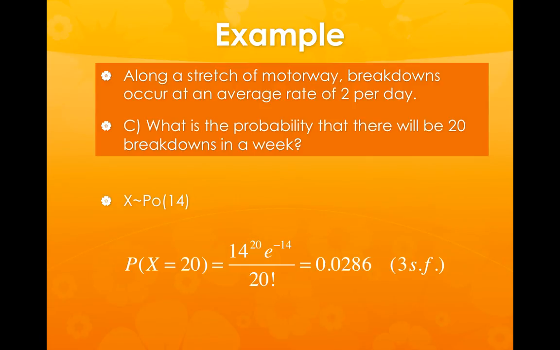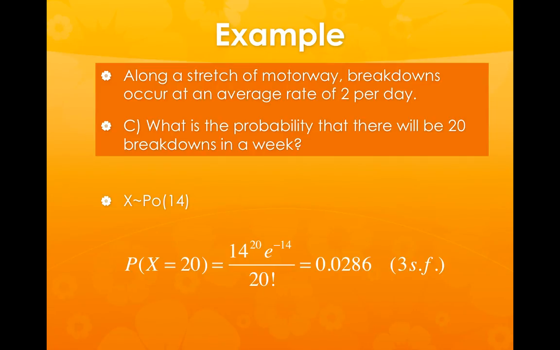And this again just brings me back to the comment made earlier about when we're allowed to use the Poisson distribution. We're talking about there being an even spread, an even distribution of when these breakdowns might occur. But actually in reality, there's unlikely over the course of a week to be a constant rate of traffic. There will be certain times when there are more cars on the road, and at those times the breakdowns are going to be more likely to occur.